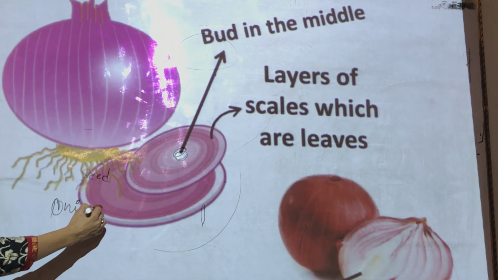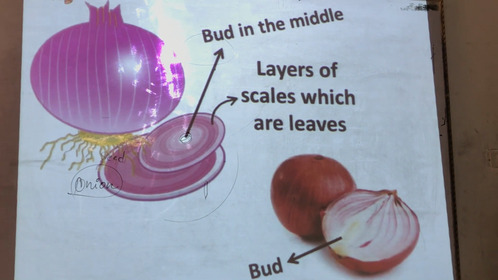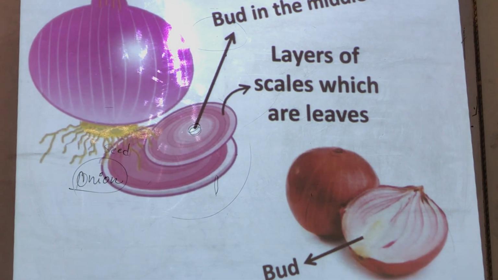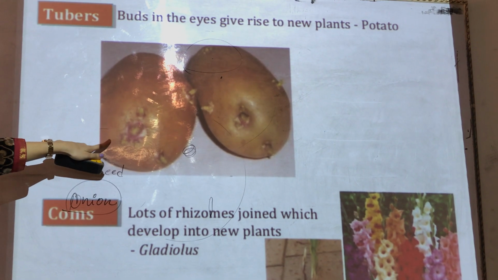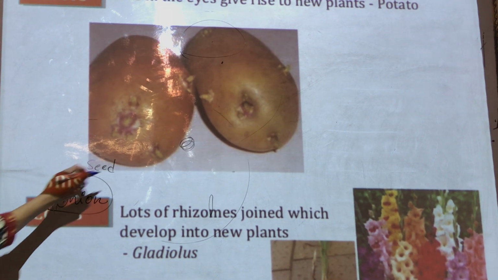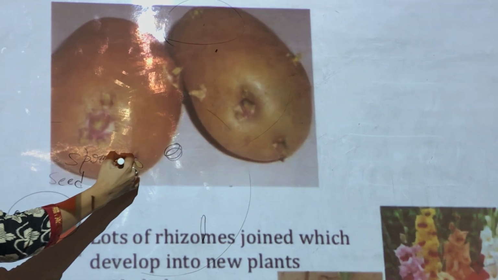So we are actually using their stem, their bulbs, to grow new plants. So that is another method of vegetative reproduction by using their stem. Also here is the vegetative propagation for potato. Now you might have seen these buds or sprout-like things.